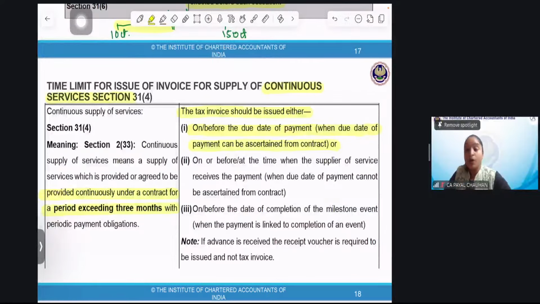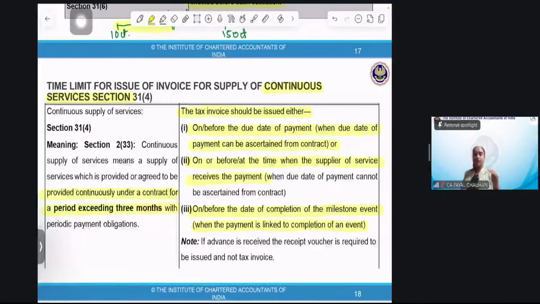So, on or before the due date of payment, on or before the time when the supplier of service receives the payment, but we do not have a date of payment mentioned in the contract. In that case, whenever you pay me the amount, at that time or before that, I'll issue the invoice. Or on or before the date of completion of a milestone event, where the payment is linked to the completion of an event.